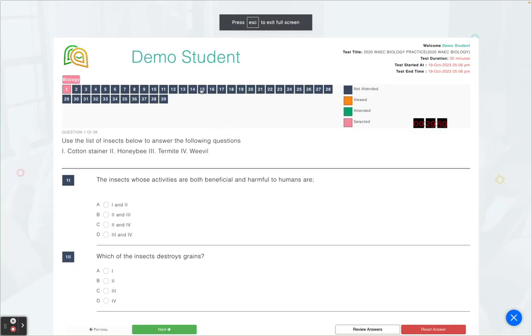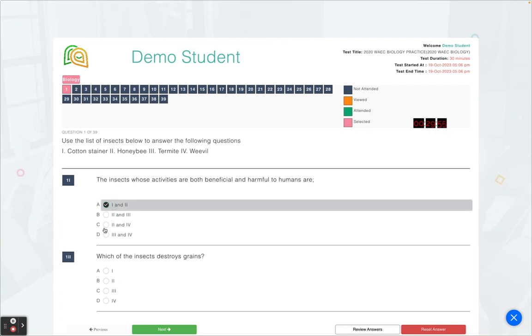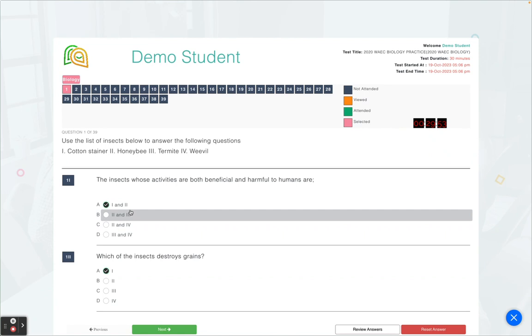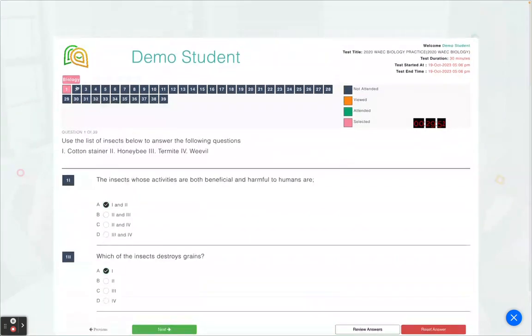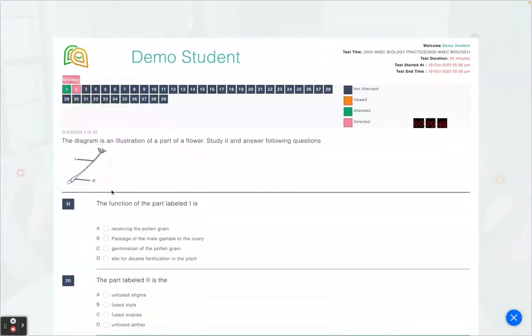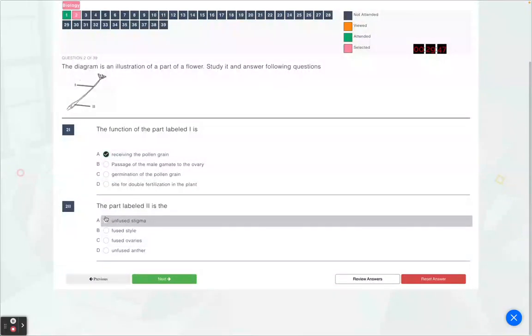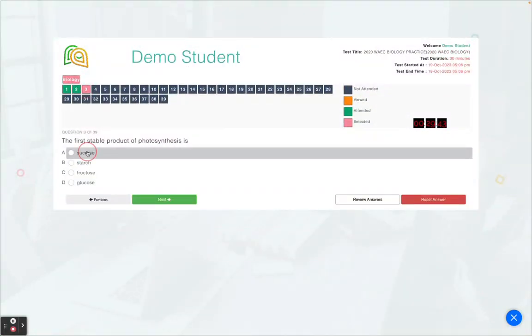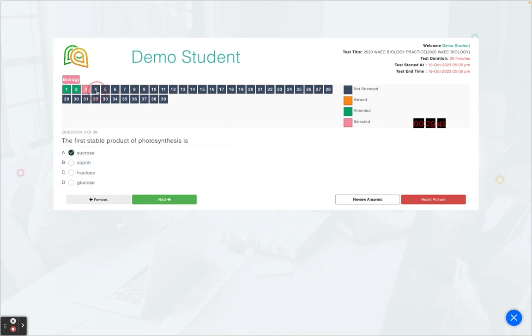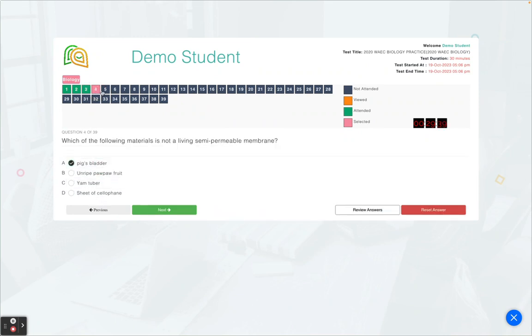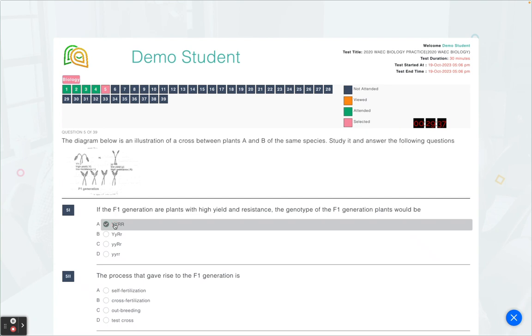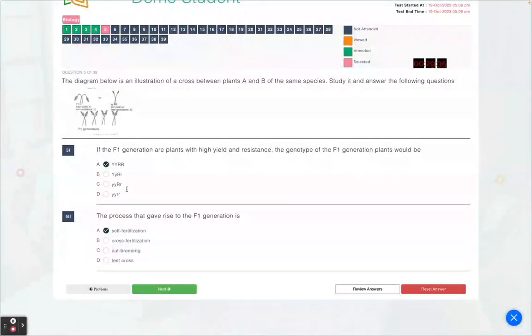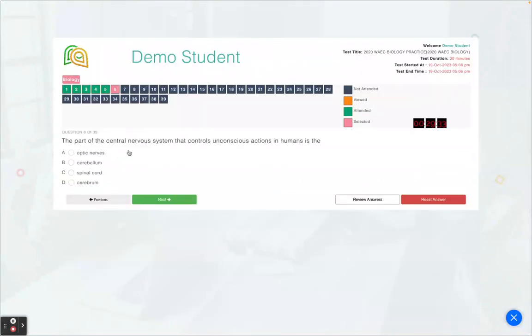So what happens is that it's going to take me to a proper screen. Notice what's going to happen. You can see these questions now, the way they are. If I start it again, it will definitely show me a completely different pattern, or even completely different questions, depending on how I set it. So from here, I can be answering questions. This is just biology.